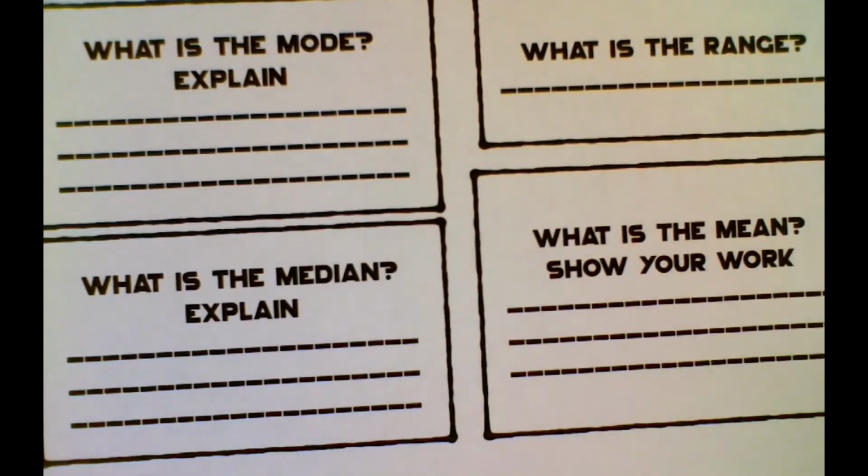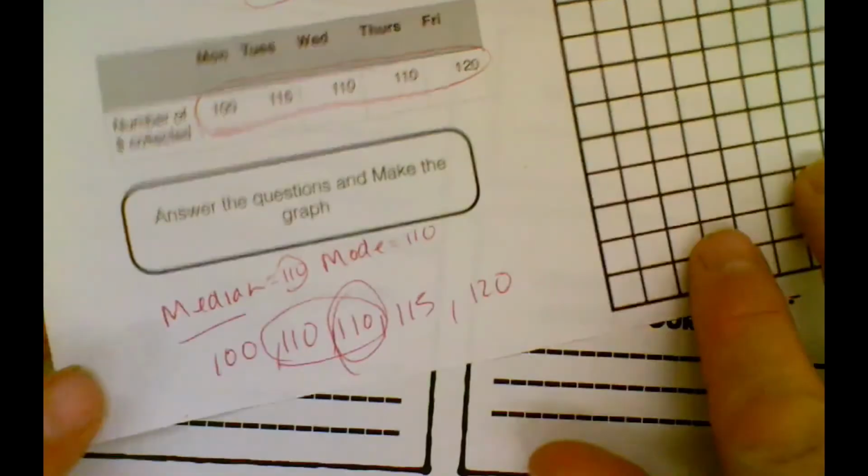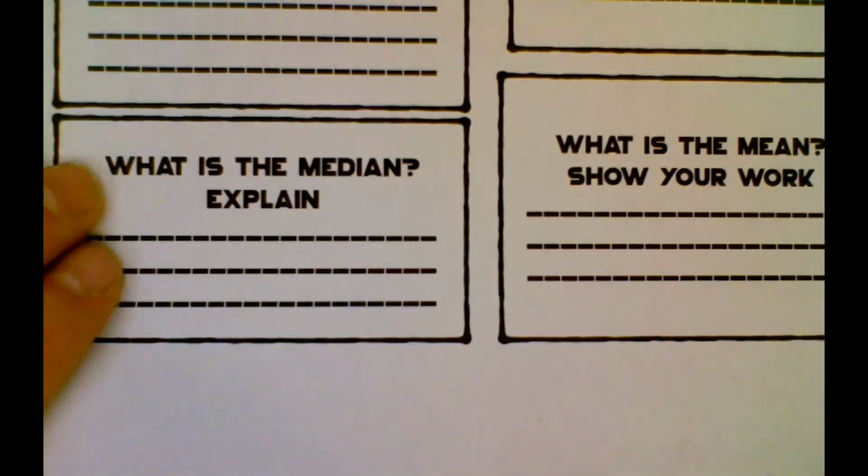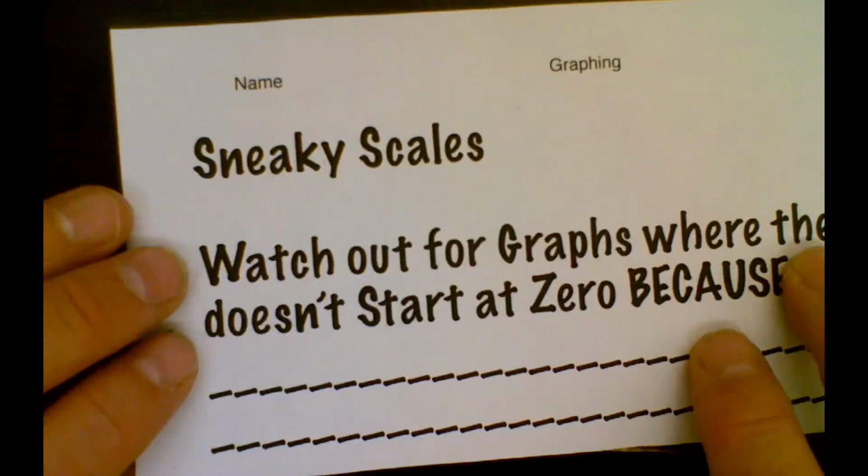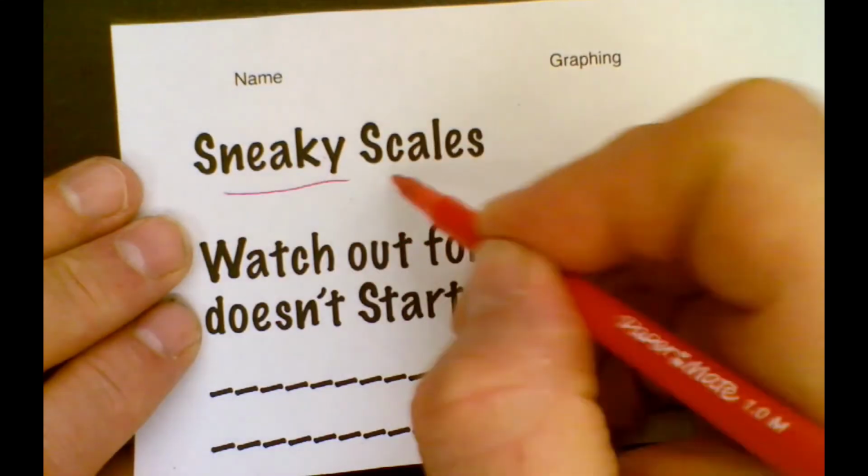And this part, I already explained that. For this part here, I answer that question. That's what you write down for this part here. This part here we added, and I call it sneaky scales.